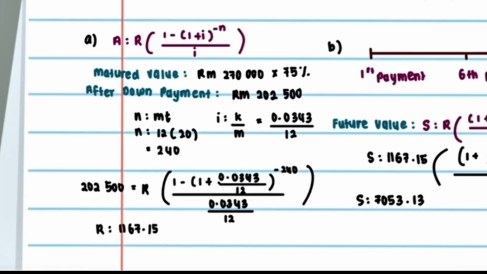So, we need to use the present value formula. A equals R, open bracket, 1 minus, open bracket, 1 plus i, close bracket, to the power of negative n, over i, close bracket. The value after the down payment is 220,000 ringgit times 75%, and the answer is 165,000 ringgit. n equals 240, i equals 0.0343 over 12. After that, we just insert the given numbers into the formula and the final answer is 1,167 ringgit 50 cent.